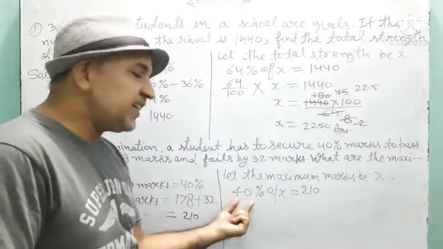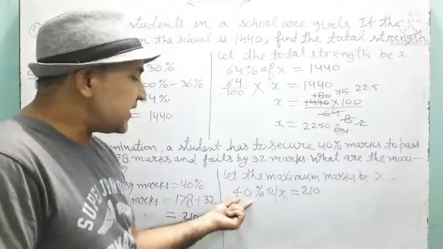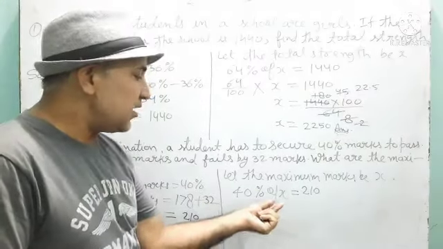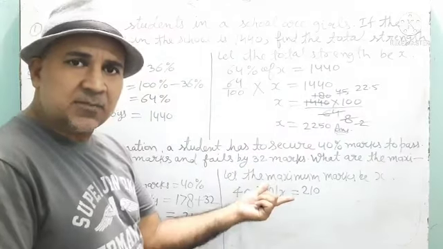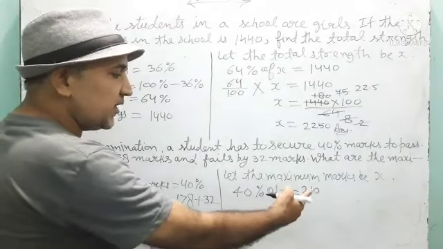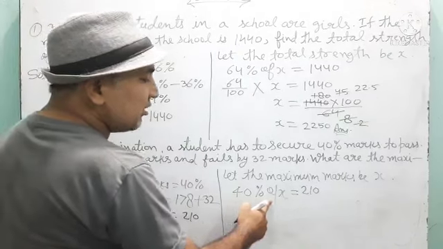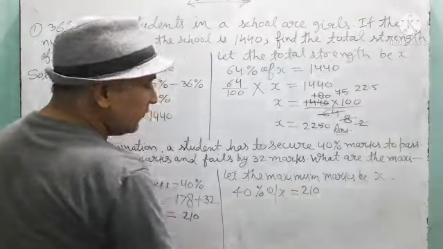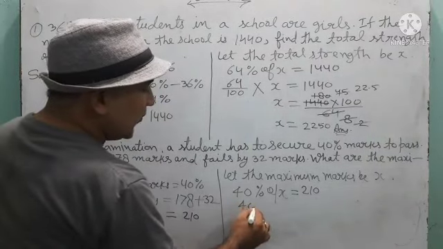So from where will we take the percentage? The percentage is always out of the total marks. From the total marks, 40% is passing marks. That is why this equation is framed: 40% of total marks is equal to 210. Now solve and get the value of X.